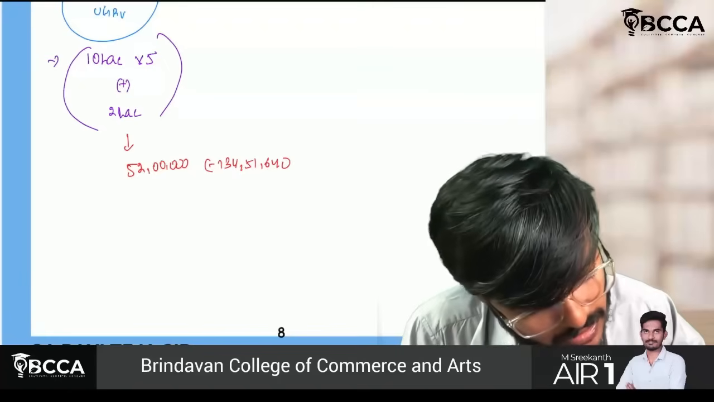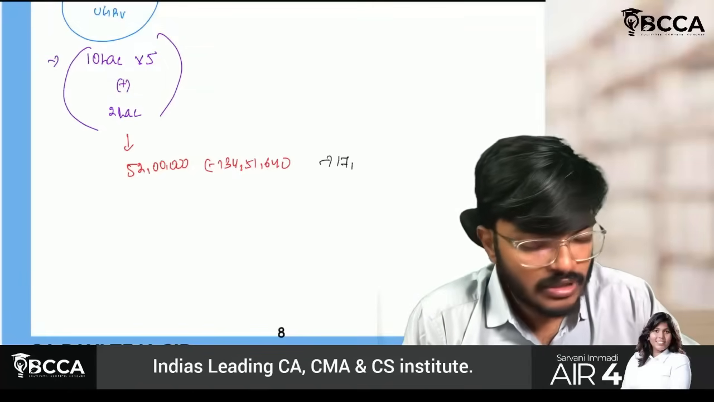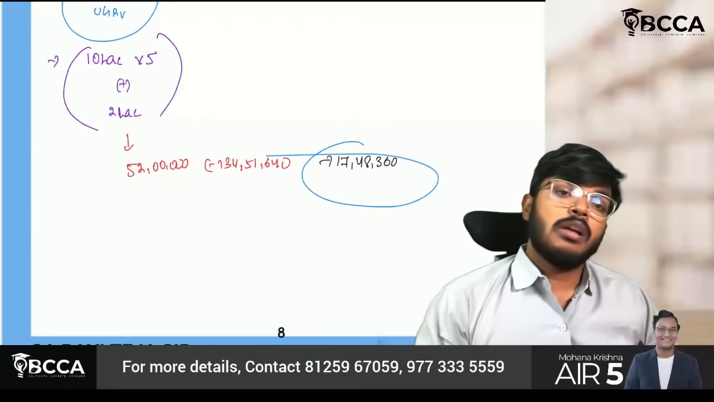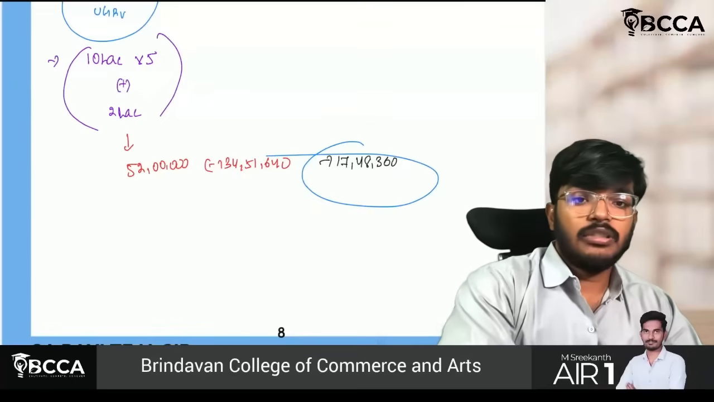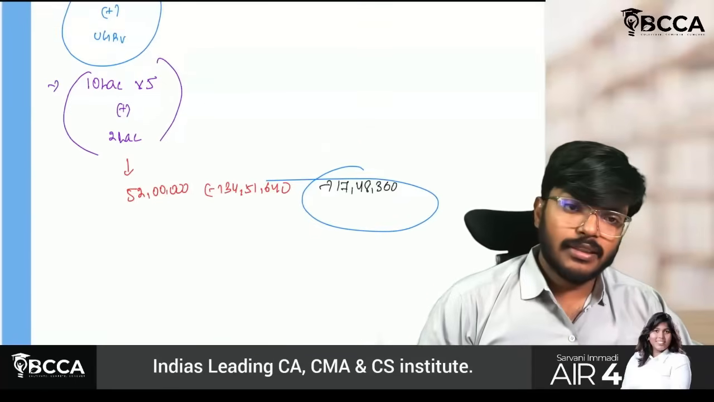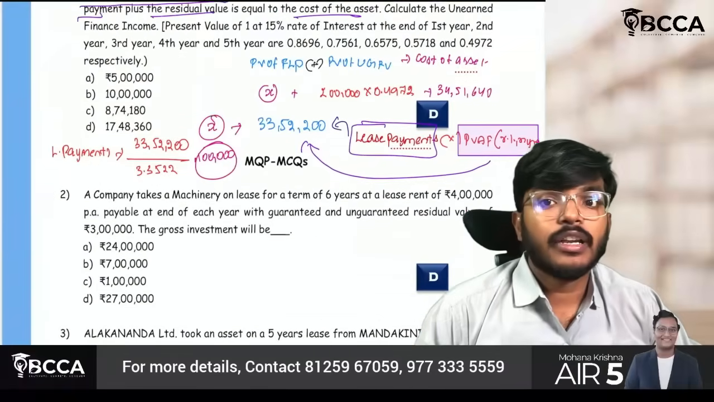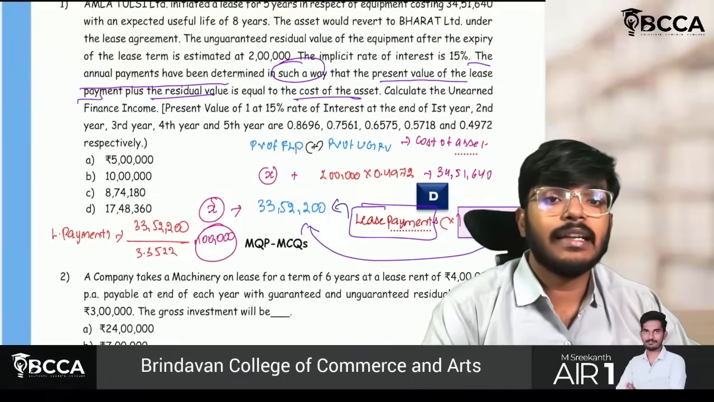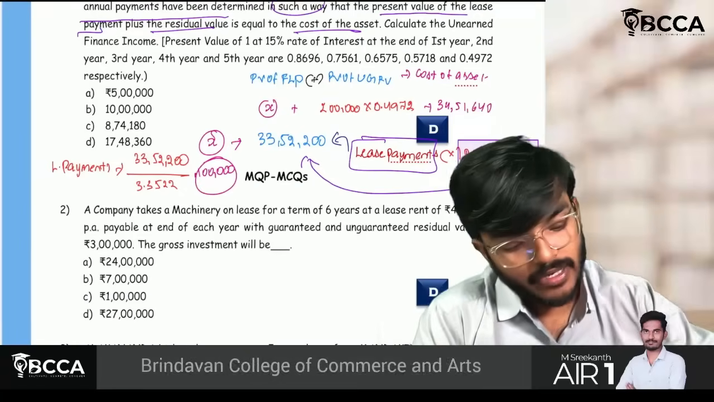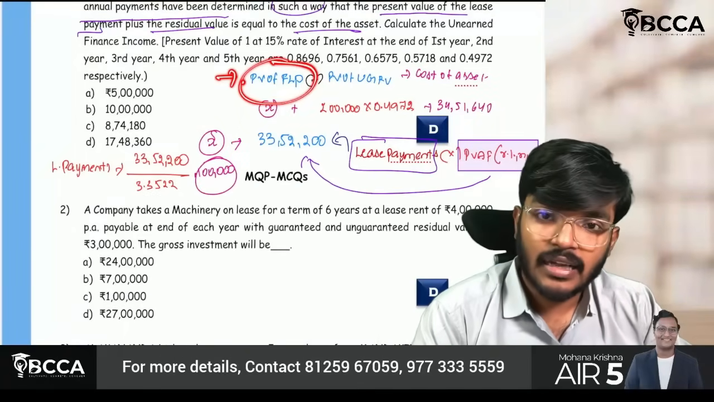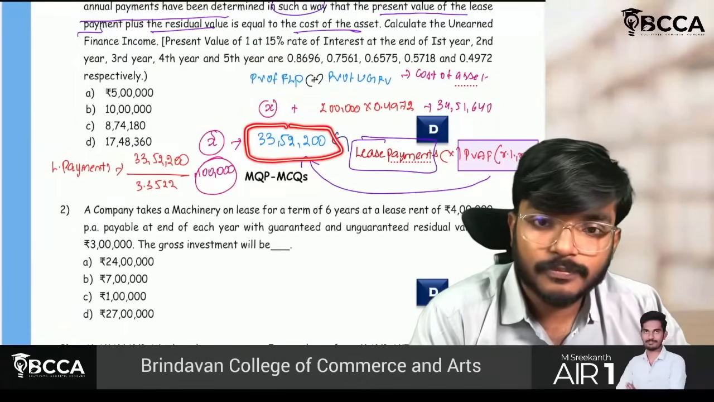So the right answer will be 17,48,360. 17,48,360 will be my unearned finance income. Just to solve it coolly. In the question, they have forgotten to give the lease payments. We have to indirectly calculate that. I have to calculate this present value of future lease payments. I have taken this as a balancing figure and I have found out this figure.